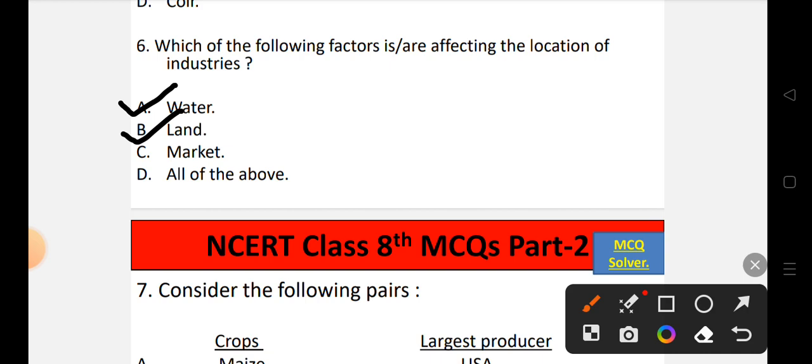Also, if an industry is near to a market, the cost of the goods will also be quite cheaper as compared to other industries which are located far away from the market. So C is also correct, as all the options are correct. So the correct option will be option number D, that is all of the above. All of the above affects the location of industries.